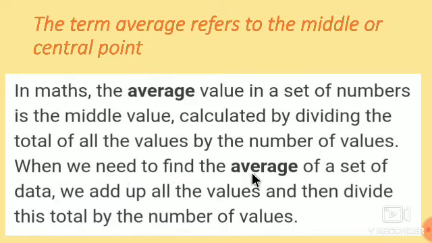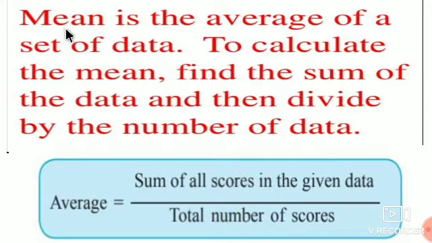When we need to find out the average of a set of data, we add up all the values and then divide this total by the number of values. So in simple words, we can say that average means the middle or the central point of the given numerical data. Here the data is given in the form of numbers, so it is called numerical data, meaning information is given in the form of numbers. Average is also called the mean. So mean is another word for the average.